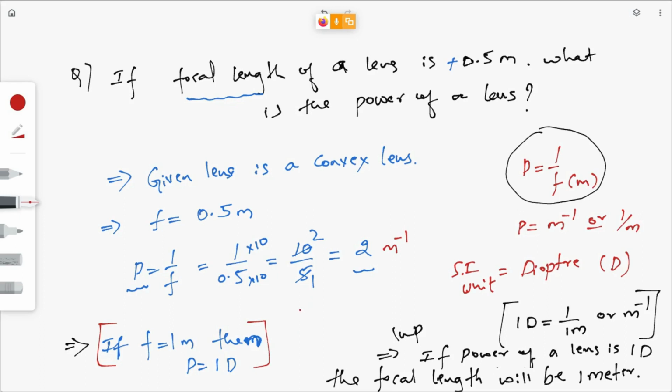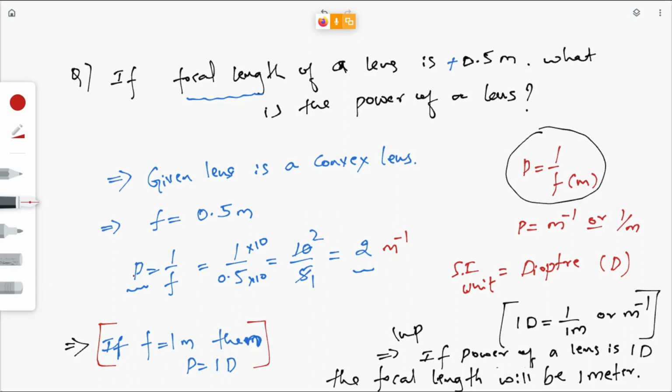So definitely they will pick 1 mark questions from these two concepts most of the time. Either they may ask, if the power of a lens is 1 dioptre, what is the focal length, and if the focal length of a lens is 1 meter, then what is the power of a lens?